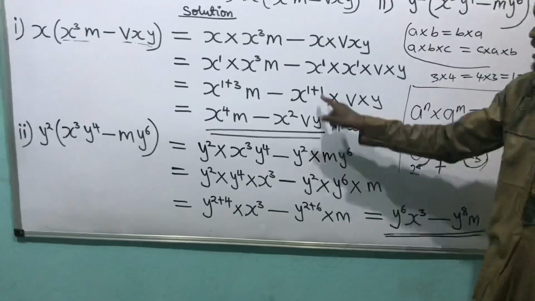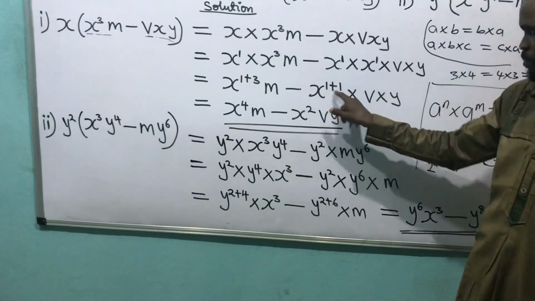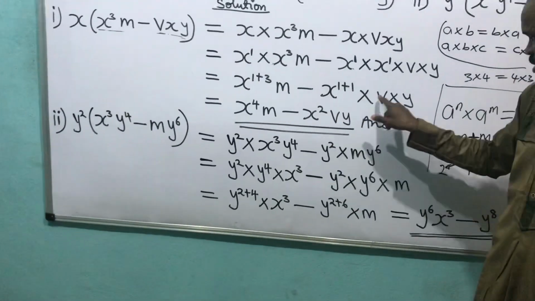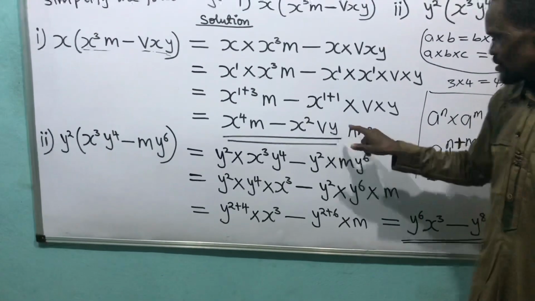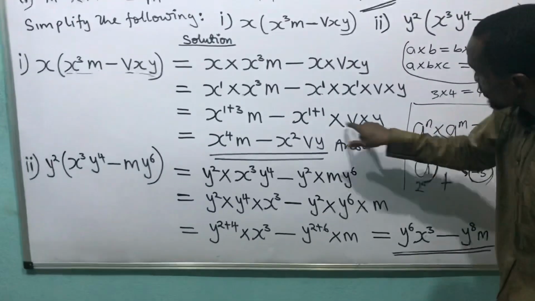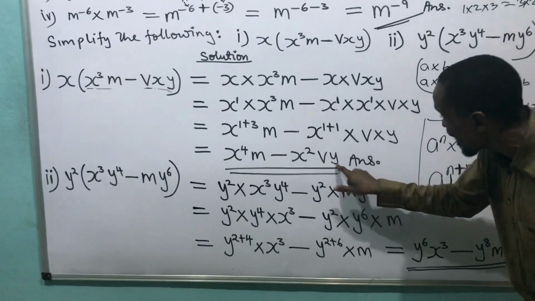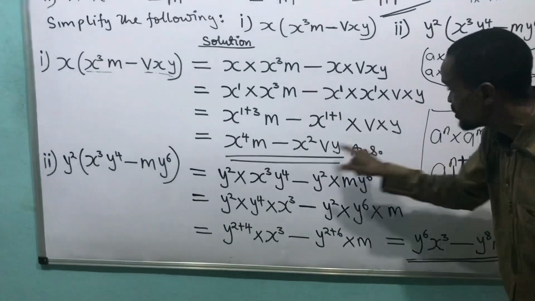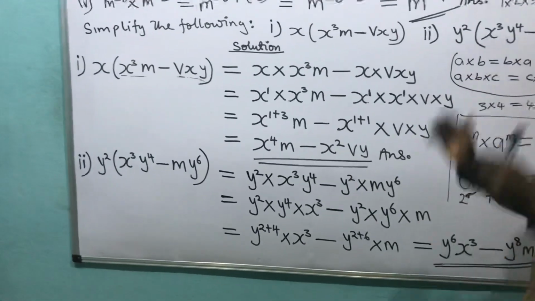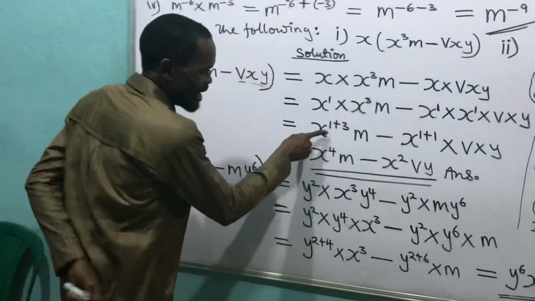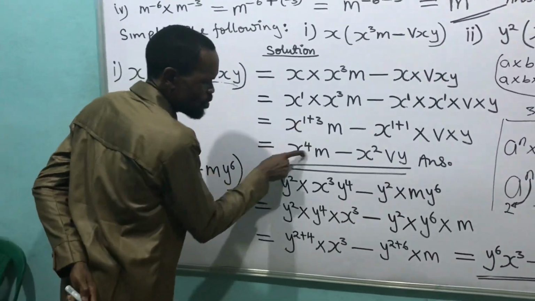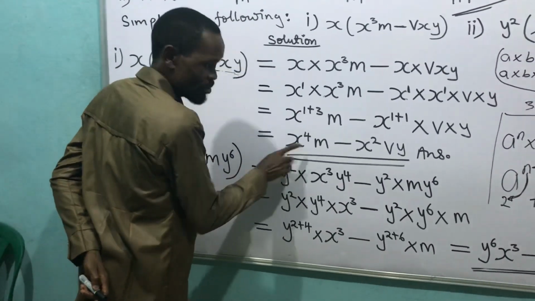I add their power. As I add the power now, what do I become? 1 plus 1 gives me 2. Is V, Y. You see that you can write times like this, and you can still write it this way. Have you seen that V times Y is the same thing as VY? And this one times this V is the same thing as X squared V. Come on, can we now come over here? And I come over here. 1 plus 3 will give me what? 4.